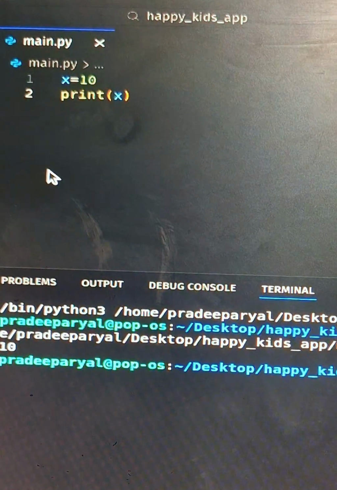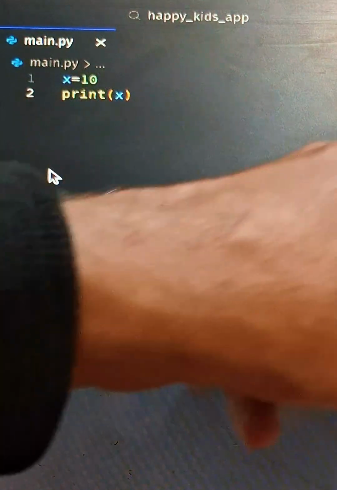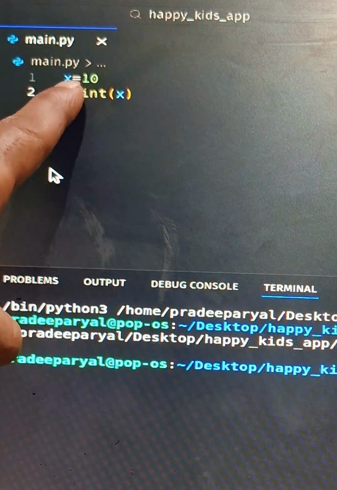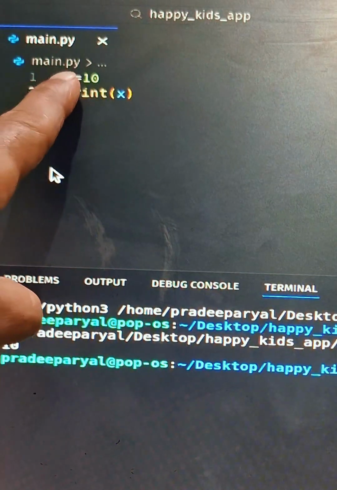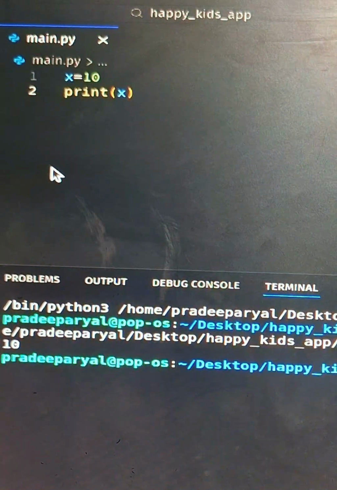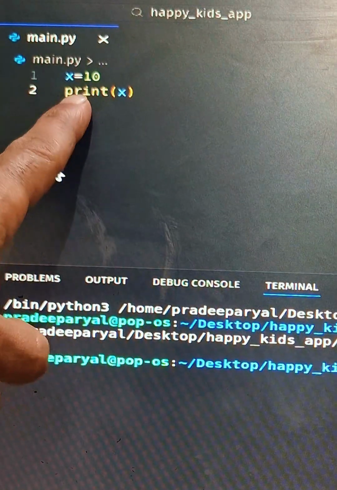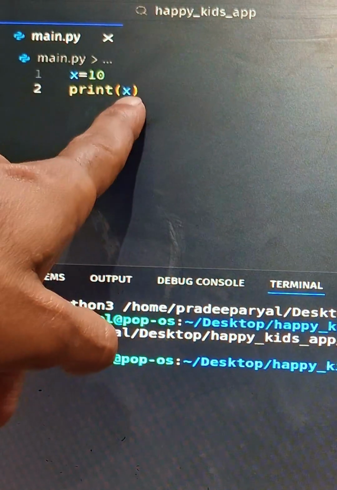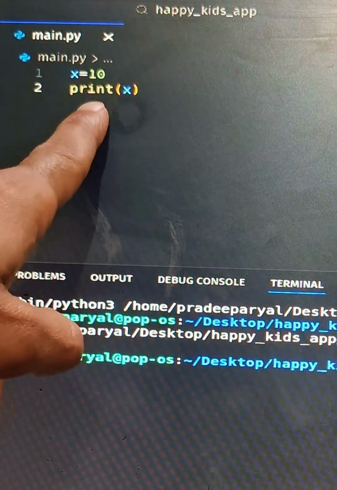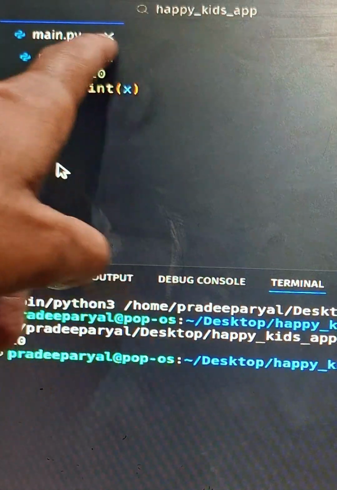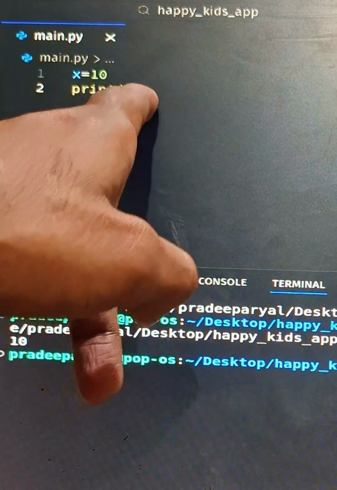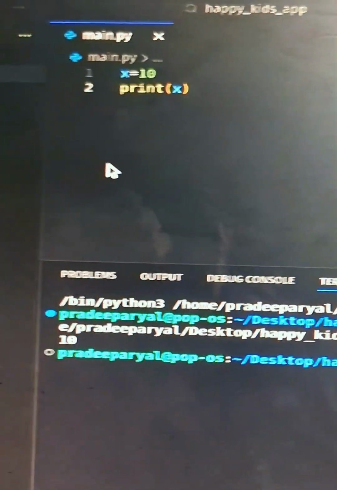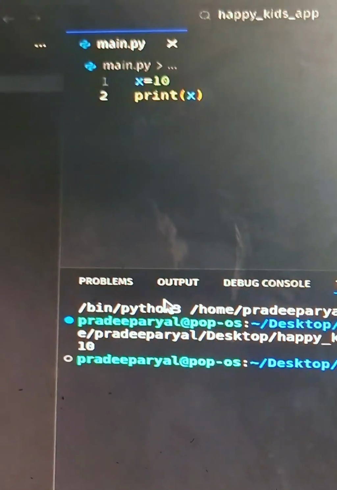What is happening behind the scenes? When you run that button, the Python machine starts working. It starts reading from here, x is equal to 10. Then it will create the variable x and put the value 10 in memory. Then it will jump to the next line and see print, that is a special function in Python. Inside it will check the parameter x. It will say okay, print x, and go to the memory. x is the pointer. It will check where this x is, see the value 10, and give us the result, 10 is the output. This is how Python works inside.